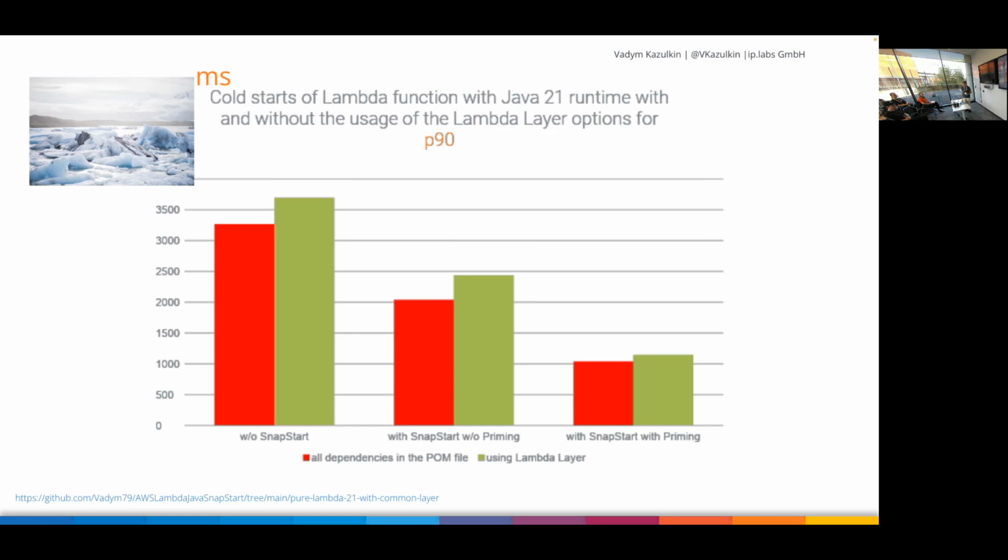Unfortunately, because the Lambda layer needs to be mounted, and that costs a bit of time, less time if you use priming. You see the difference is not that big, but if you cannot prime or you don't want to use SnapStart at all, then be careful using layers, because that can increase it significantly.